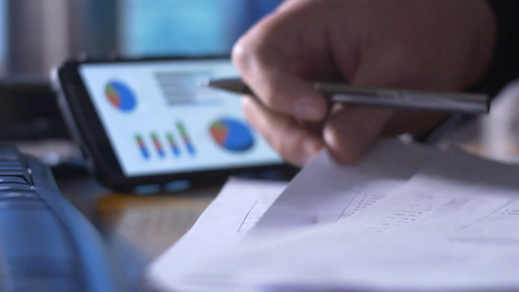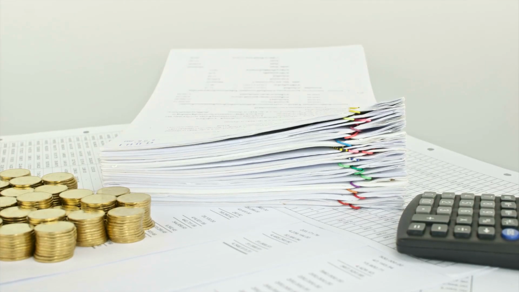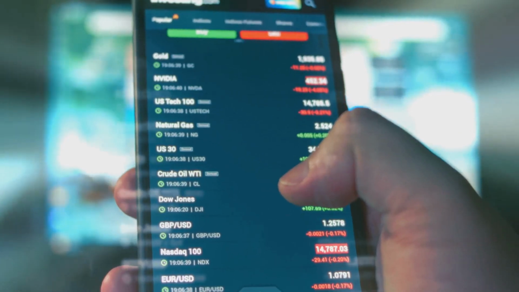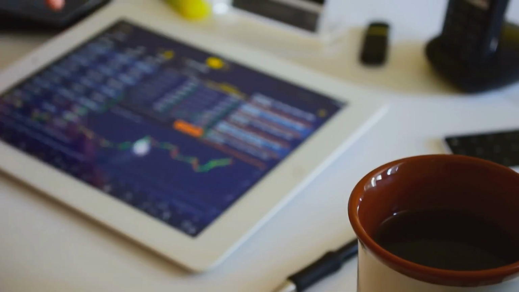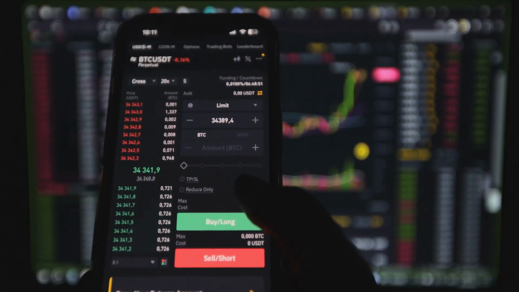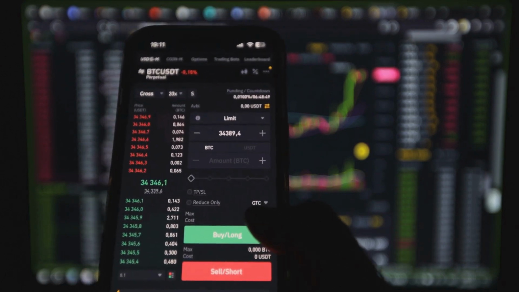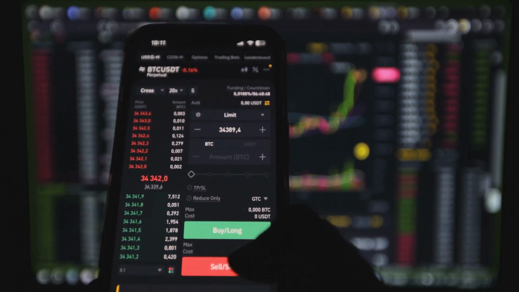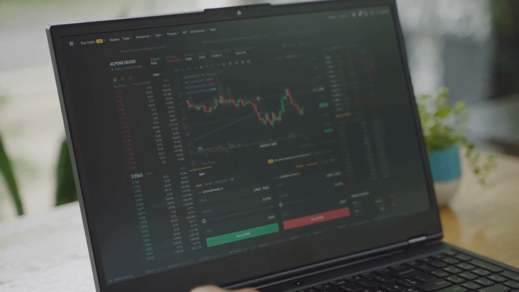Now, let's talk about the tools and resources you'll need for fundamental analysis. First, financial reports. Use annual and quarterly reports, such as 10K and 10Q filings. Next, news and market data. Stay updated on company and industry news. Then, financial platforms. Tools like Bloomberg, Yahoo Finance, or TradingView can provide real-time data. Lastly, economic reports. Monitor central bank reports, GDP updates, and industry studies.